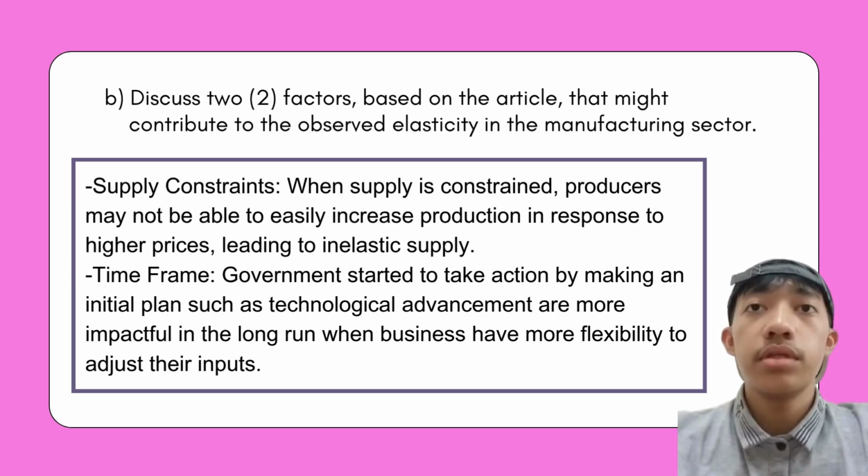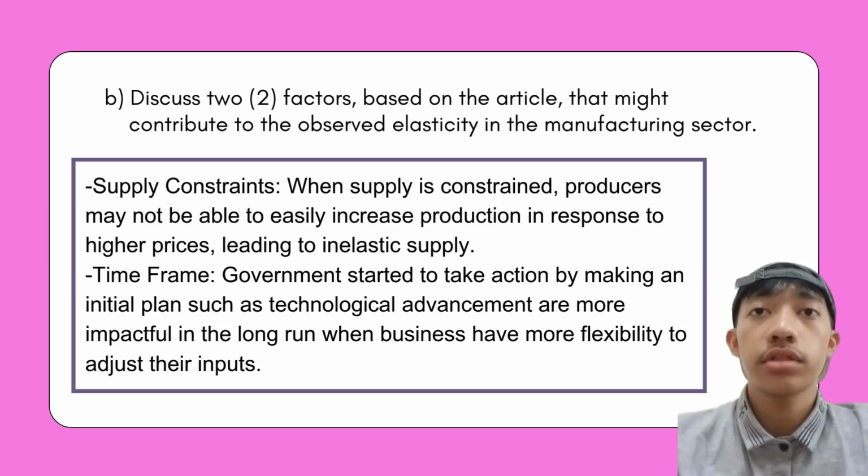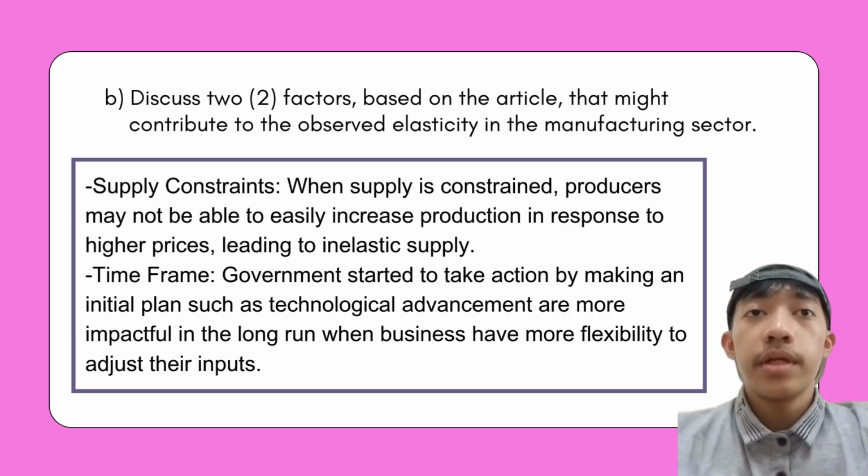These constraints may be due to limited resources, high demand, production capacity, or infrastructure congestion. When supply is constrained, producers may not be able to easily increase production in response to higher prices, leading to an inelastic supply.